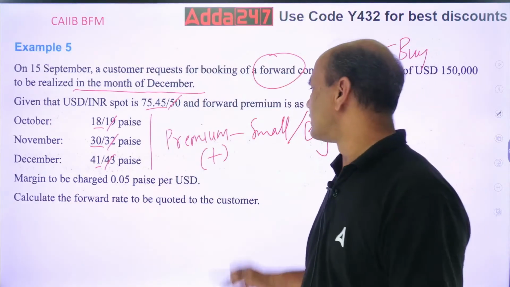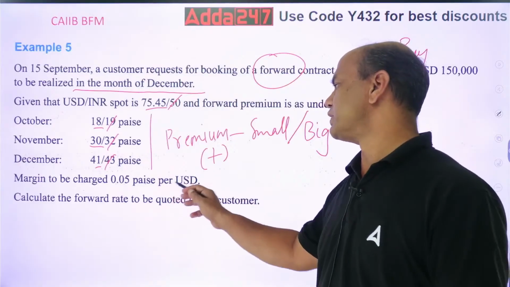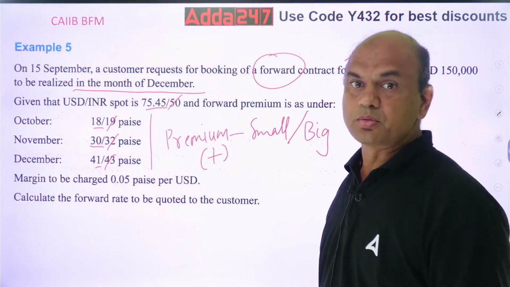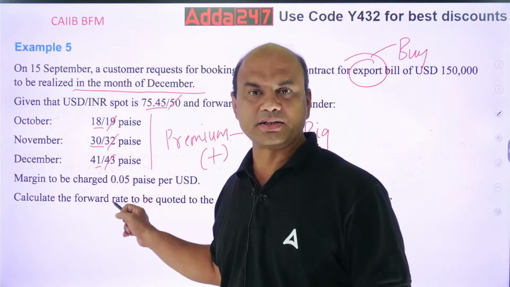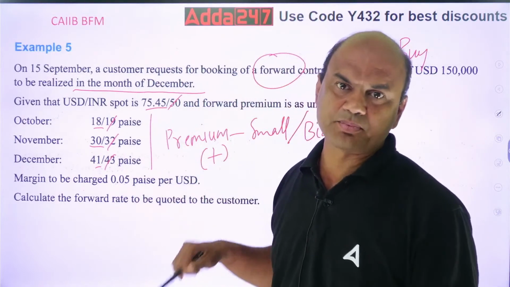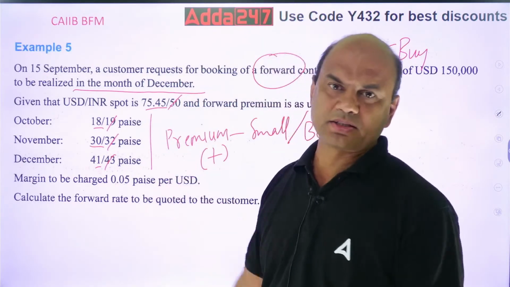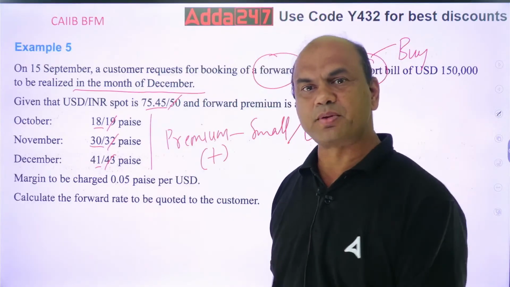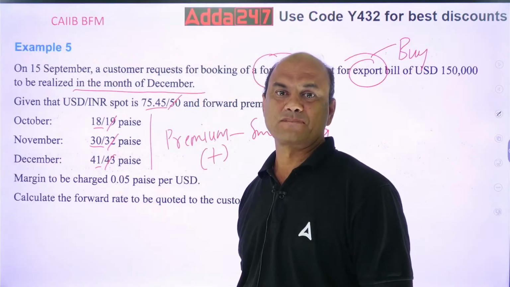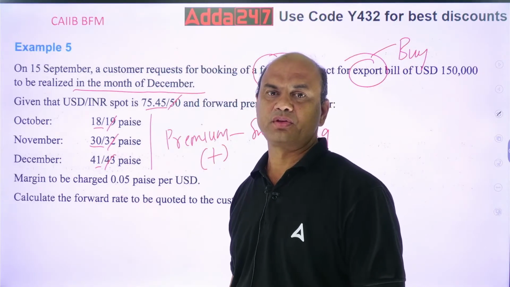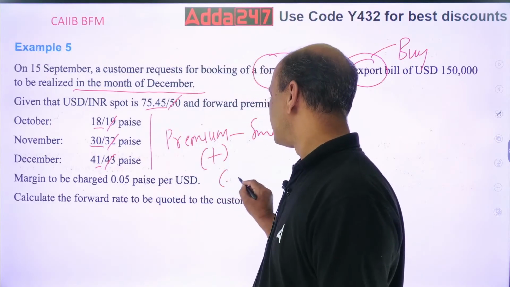Okay, so now this currency is in premium. The margin to be charged is 0.05 paise per USD. So the margin is given directly in paise; sometimes it's given in percentages. Here it's given directly in paise. So what will you do with this TT margin? Will you add or subtract it? You will subtract, because whenever you are buying, you will subtract.